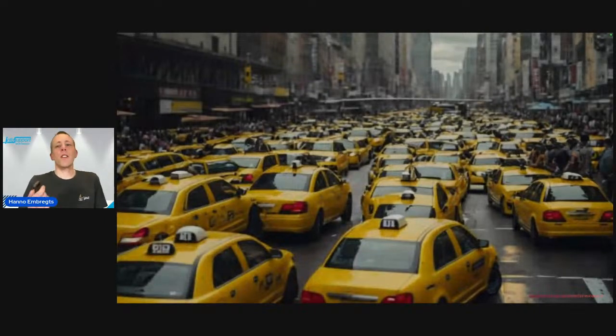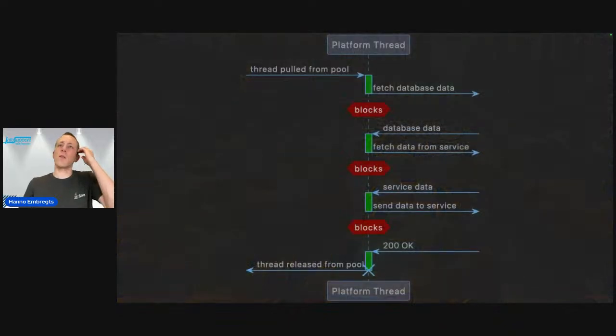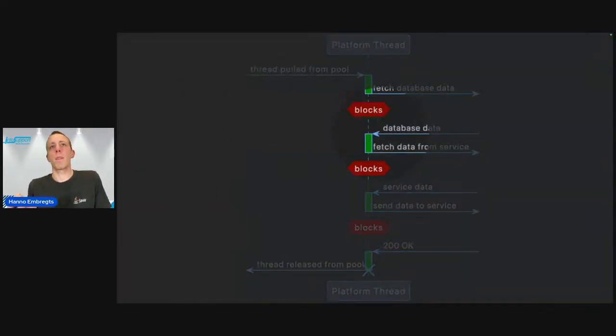Okay, so let's get into the major benefit of virtual threads. Why would you use them? Well, when a classic thread performs input-output, like in the sequence diagram, doing a database call, for example, fetching database data, then while it is waiting for database data, it is blocked. It can't do anything, right? It is unnecessarily taking up resources during blocking.